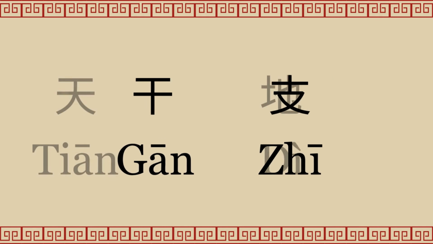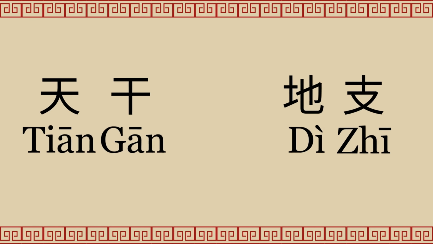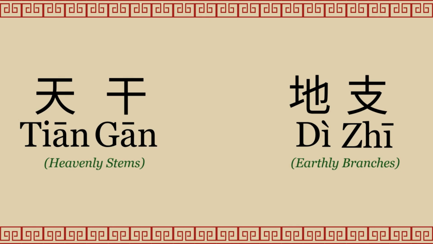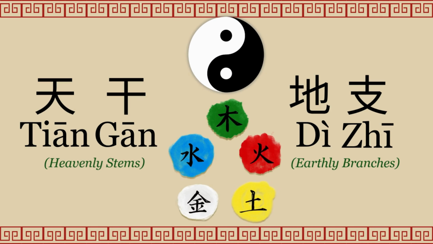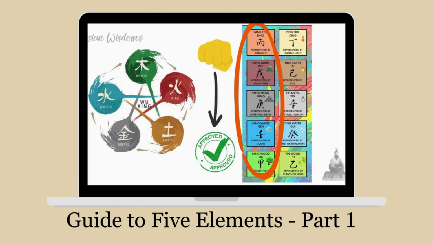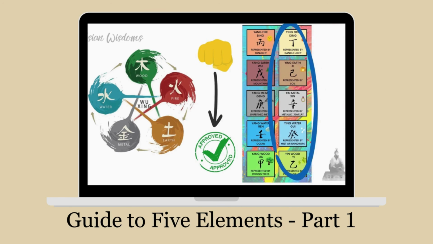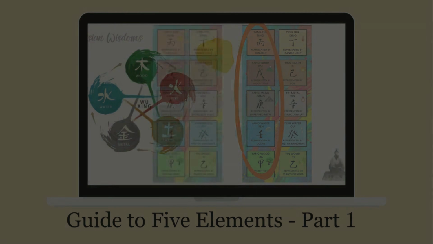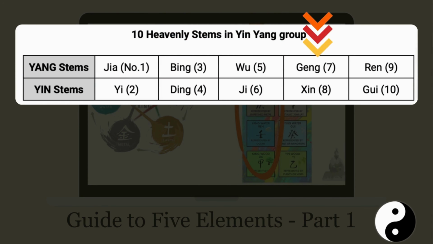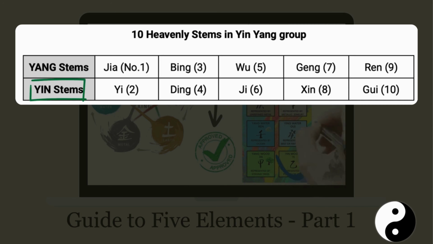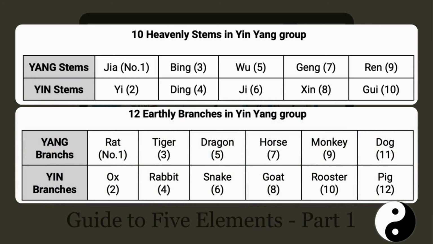Ganzhi, full name Tiangan Dizhi, are the heavenly stems and earthly branches, created based on yin-yang and wu-xing. As you know from my old video, the 10 heavenly stems are grouped into yang stems and yin stems, with Jia, Bing, Wu, Geng, and Ren belonging to yang, and Yi, Ding, Ji, Xin, Gui belonging to yin. There is a rule applying to both heavenly stems and earthly branches, that is, odd numbers are yang type, and even numbers are yin type.